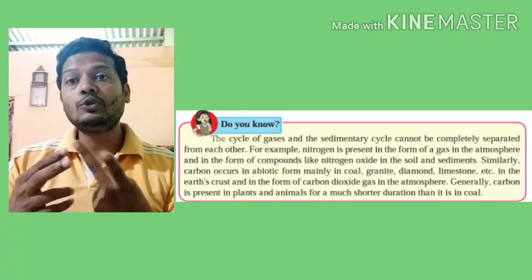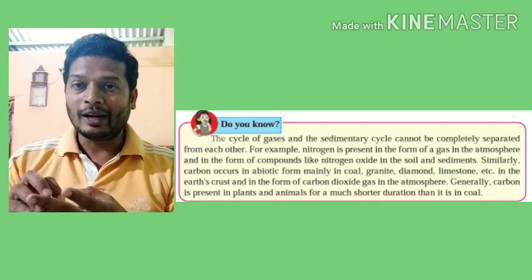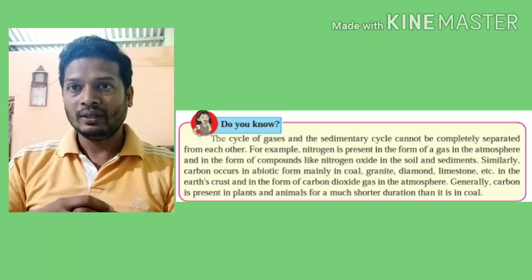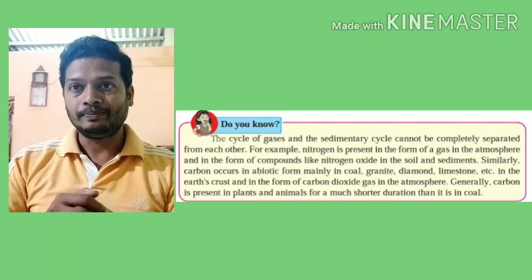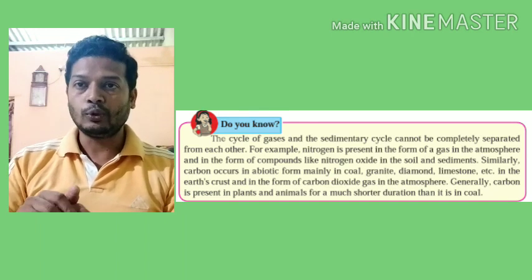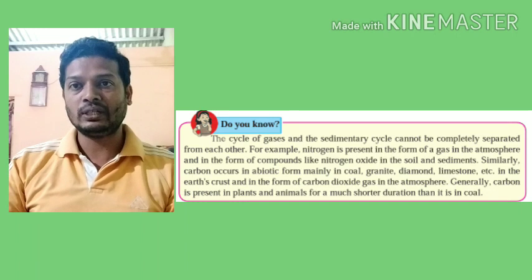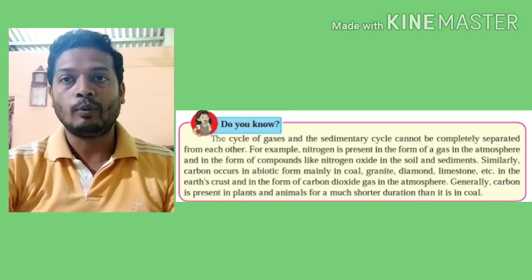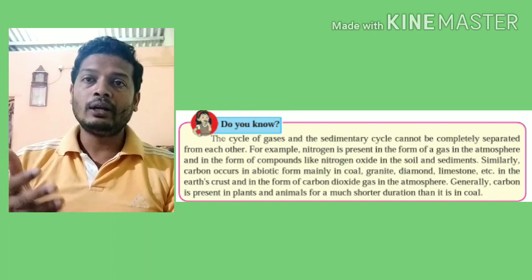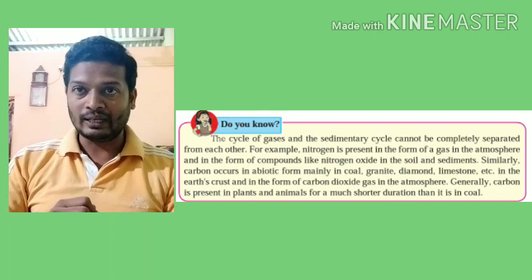Now, there can be two scenarios. The carbohydrates can either be burned, by burning the wood, then it gets converted into coal. That is sedimentation. Carbon gets converted into coal, or carbon dioxide which was in the air is now sedimented in the form of coal. Second thing which can happen is that carbohydrates can be consumed by living organisms.